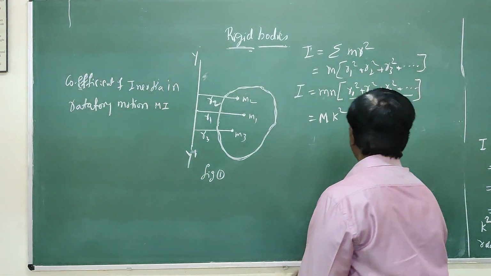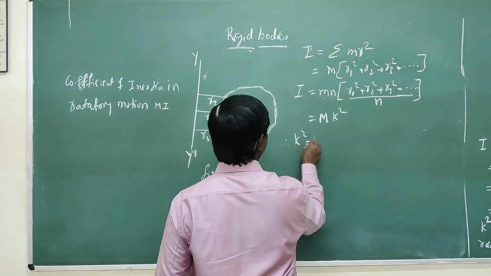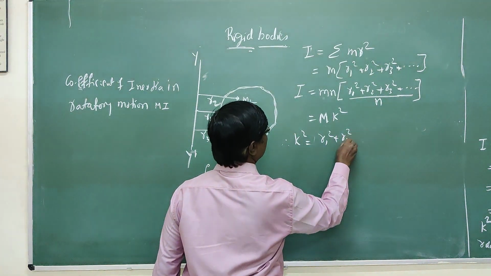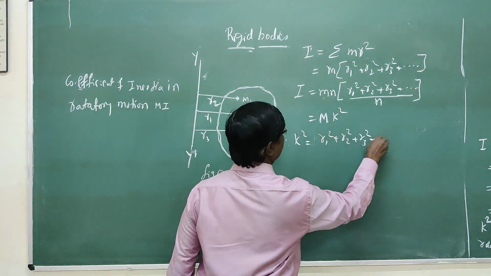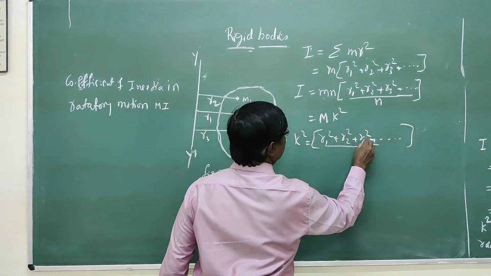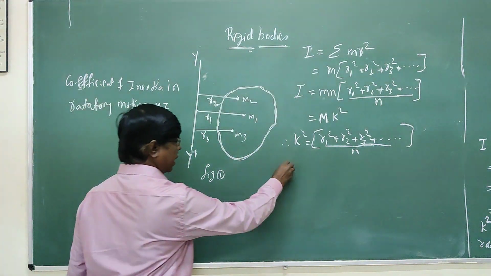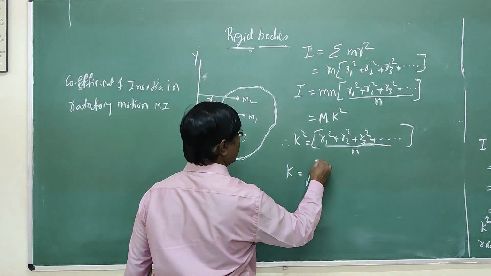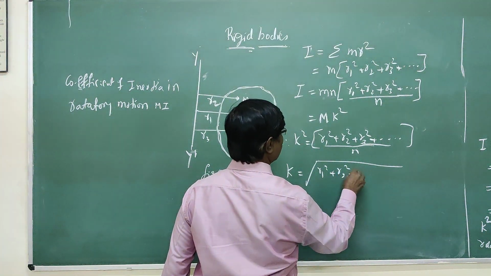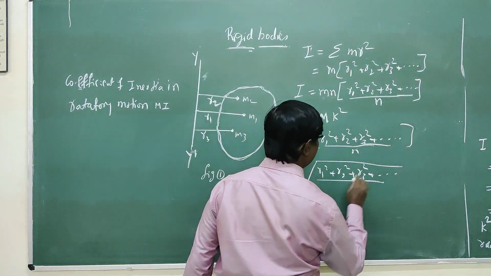Therefore, k square is equal to r1 square plus r2 square plus r3 square, and so on, divided by n, or k is equal to the root of r1 square plus r2 square plus r3 square, and so on, divided by n.